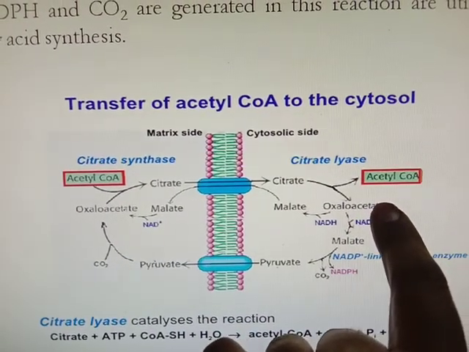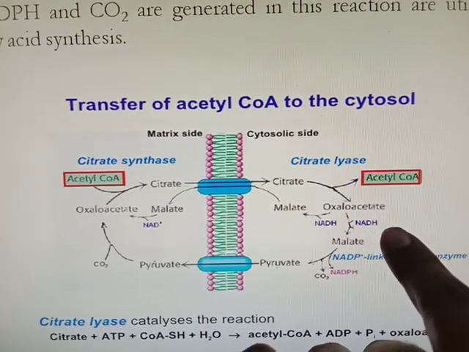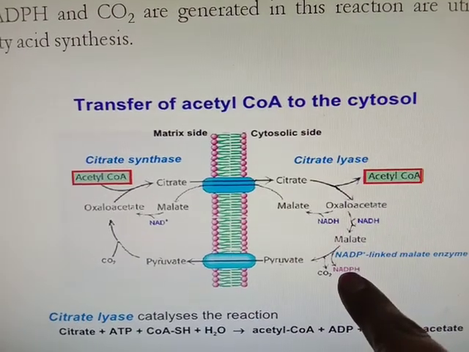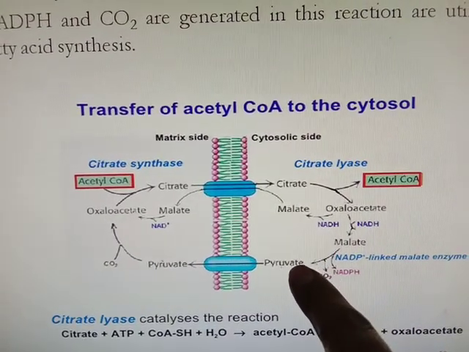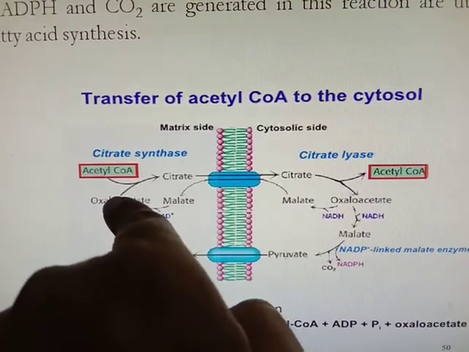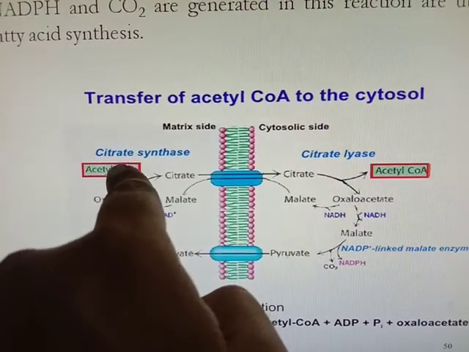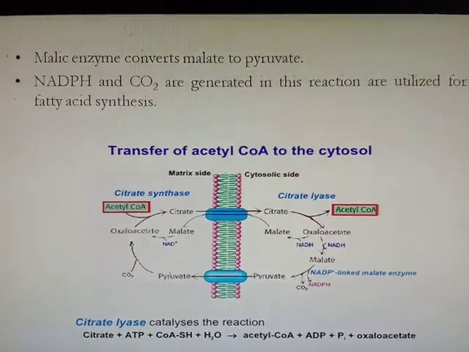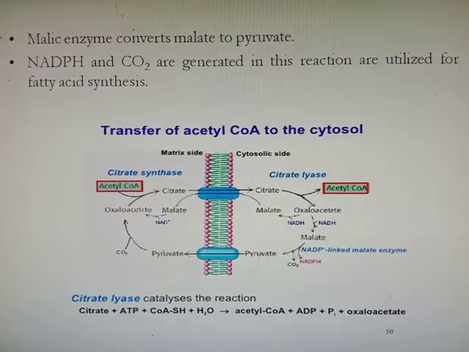Then this oxaloacetate will be converted into malate. Then when malate is converted into pyruvate by malic enzyme, NADPH is synthesized. Then that pyruvate again transfers into mitochondria. Again it will form oxaloacetate, which will again combine with another acetyl coenzyme A to transport into cytosol. Likewise, the cycle will take place continuously.